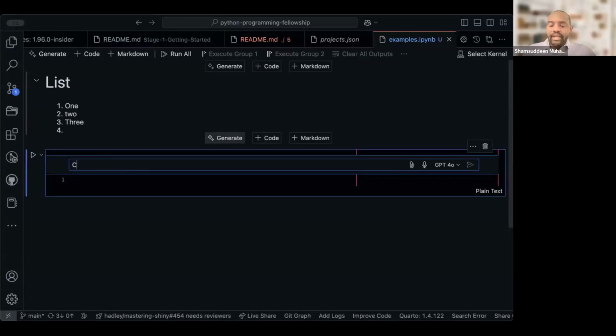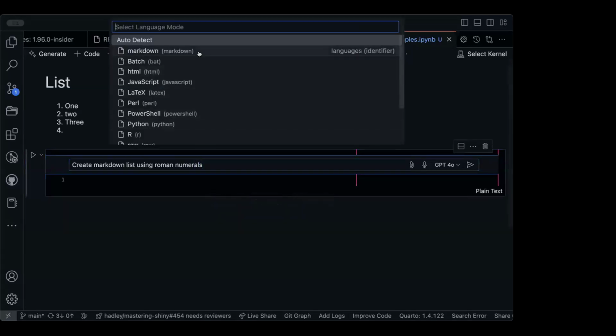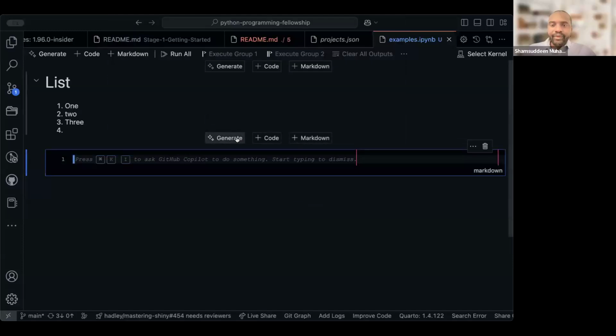So let me say create a Markdown list using Roman numerals. Change this one to Markdown.